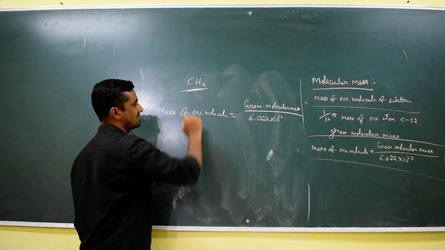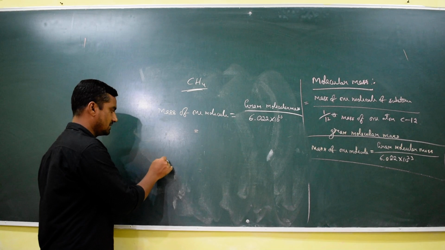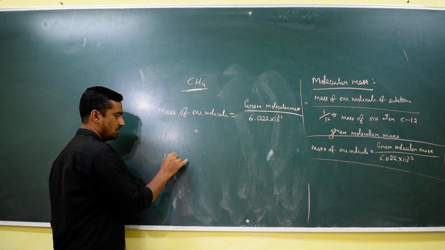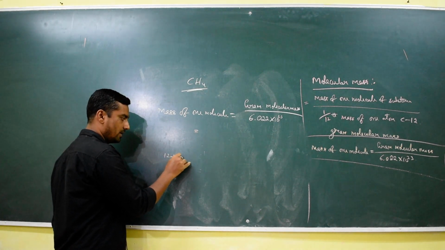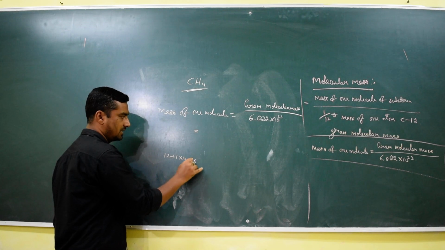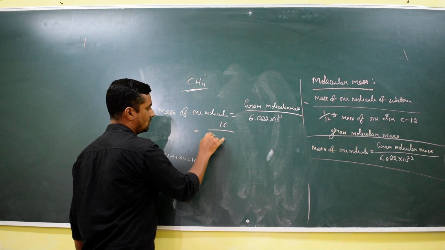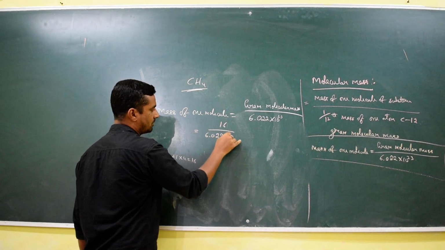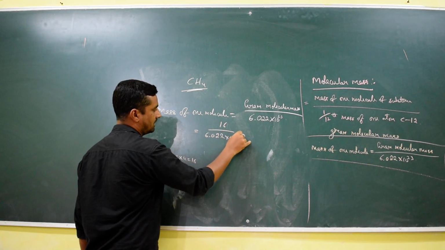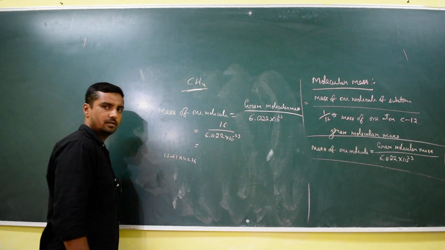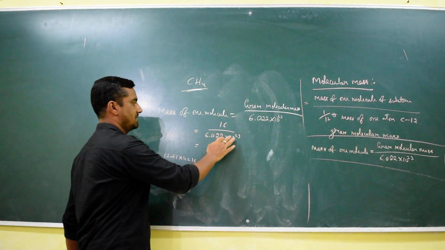The gram molecular mass I know. Carbon is 12 plus 1 into 4, that is 16, right? So 16 divided by 6.022 into 10 to the power of plus 23. Understood?